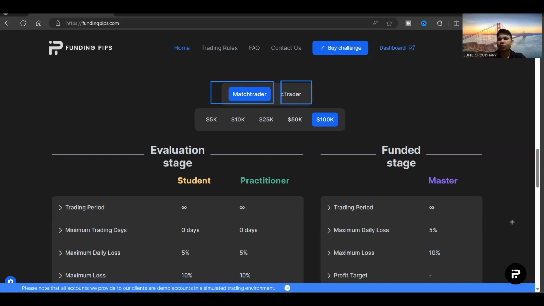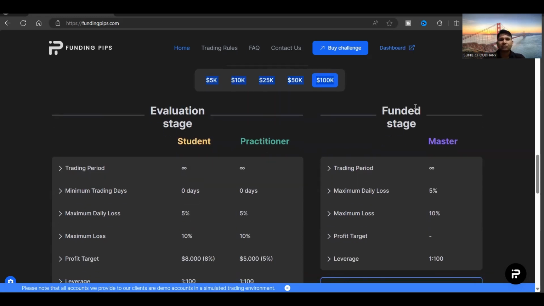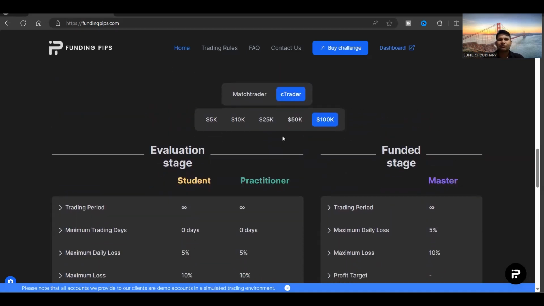So depending upon what platform you choose, here we can see that if we are selecting the Match Trader, we have the different accounts starting from $5,000 to $100,000. If we go to C Trader, we can see the same, we have all the same accounts from $5,000 to $100,000. So basically whatever platform you choose, we have the accounts from $5,000 to $100,000. If we scroll down a bit, we can find out that once we select the platform and the account which we want, I mean, we want the $5,000 account or $100,000 account,